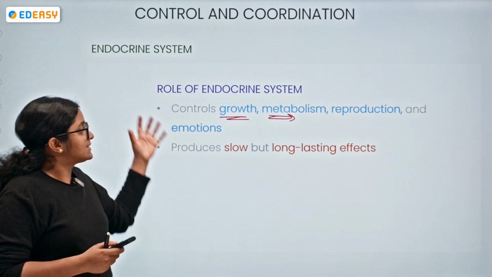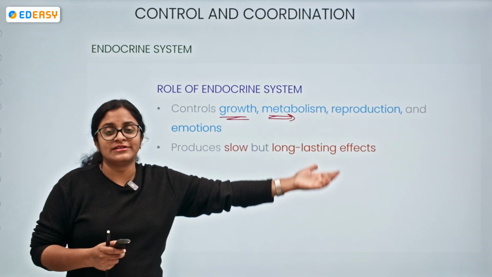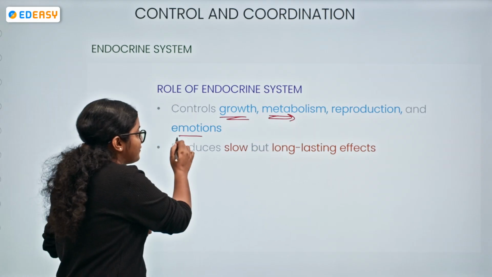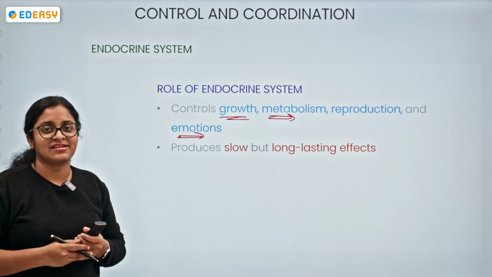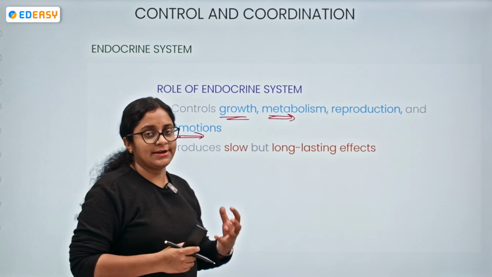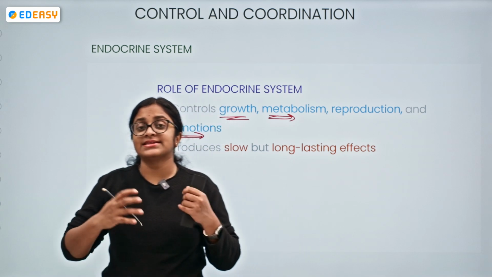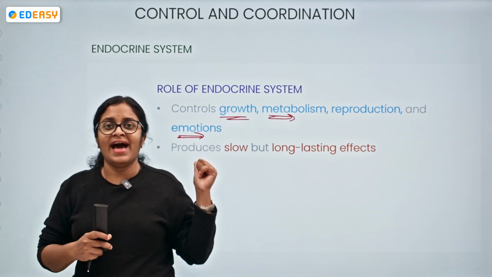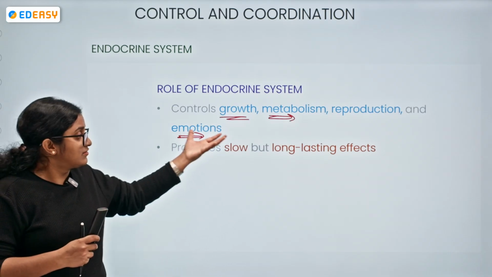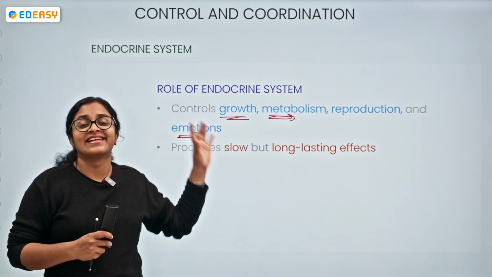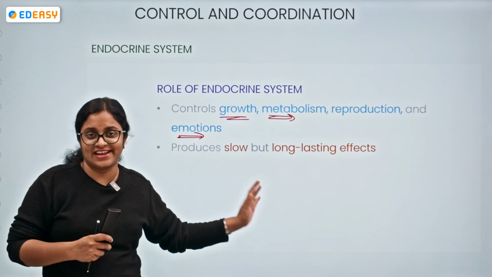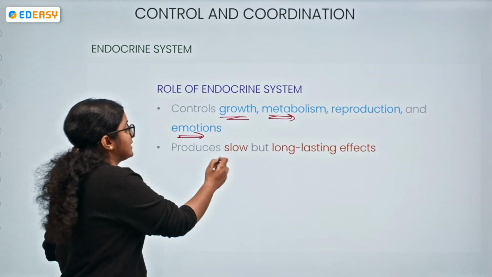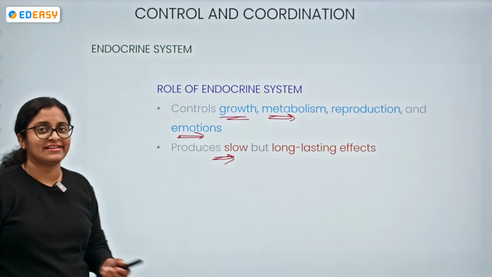So we can say the endocrine system is also helpful for reproduction, and it also regulates emotions. In case of neural control, we can see quick, immediate responses. But hormonal control produces a slow effect, but the effect is long lasting.